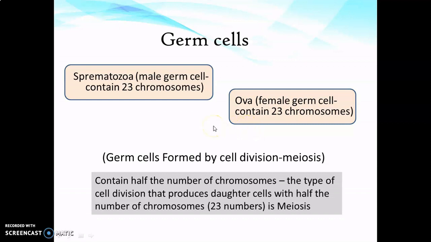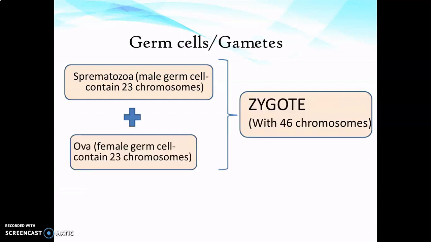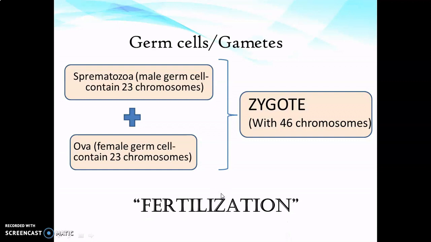It is by the fusion of gametes that one zygote is formed, and this process is known as fertilization. So when spermatozoa and ova with only 23 chromosomes in each join, the original chromosomal number, which is 46, is retained in a zygote. So a zygote, like any other human cell, contains 46 chromosomes. And it is from the zygote, the single cell, that the whole human body stems.